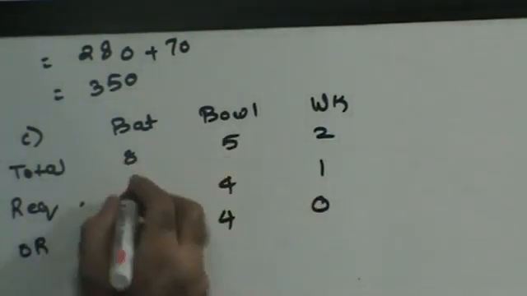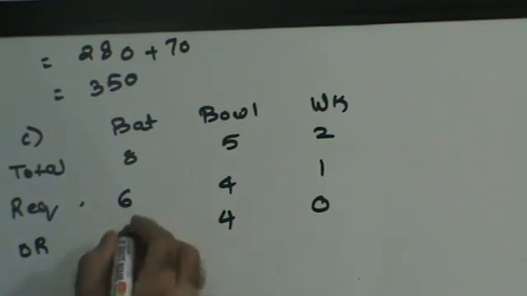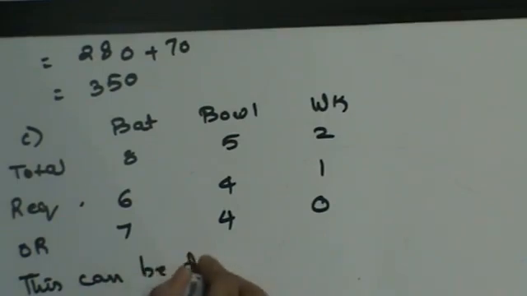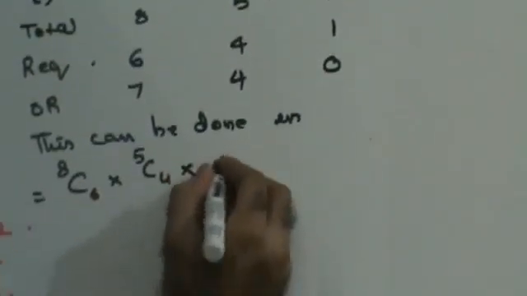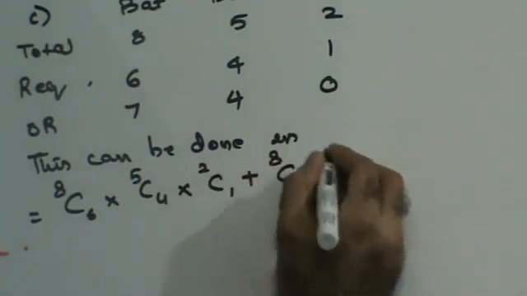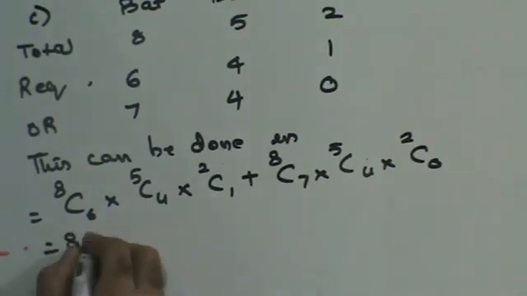Now look at this. I have already selected 5 players of the team. To make a team of 11, I need another 6. Here I have selected only 4 players of the team. To make a team of 11, I need 7. So I can say this can be done in C8 of 6 into C5 of 4 into C2 of 1, or C8 of 7 into C5 of 4 into C2 of 0.